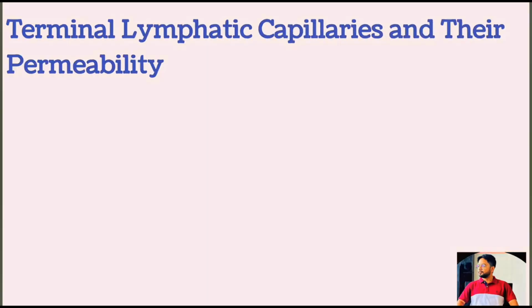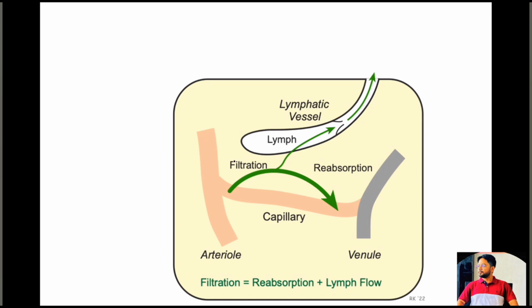Terminal lymphatic capillaries and their permeability. Most of the fluid filtering from the arterial end of the blood capillaries is reabsorbed back into the venous end of the blood capillaries, but on average about 1/10 of the fluid enters into the lymphatic capillaries and returns to the blood through the lymphatic system rather than through the venous capillaries.